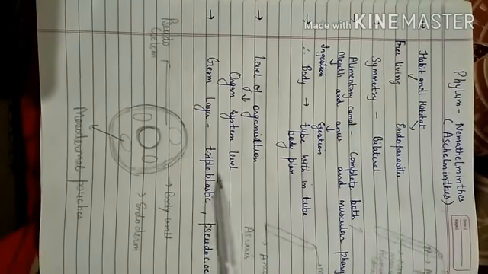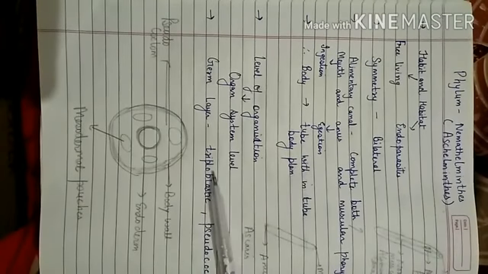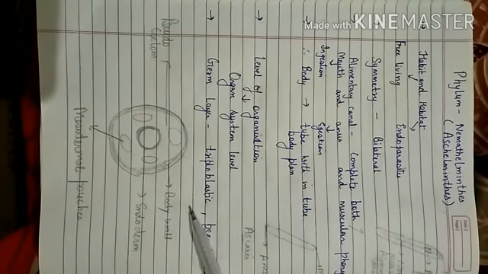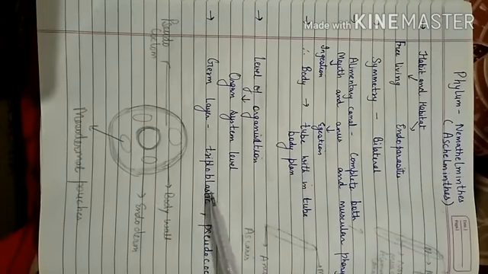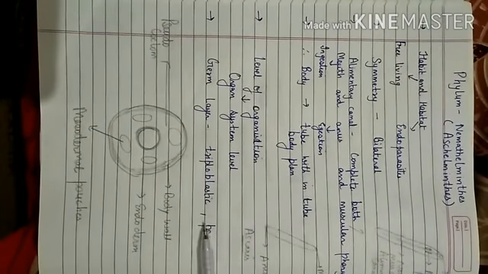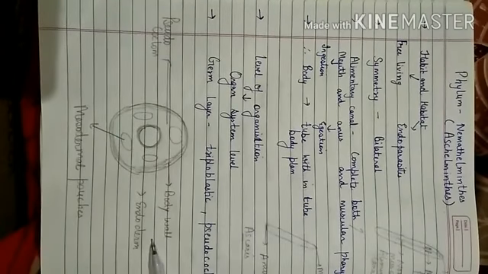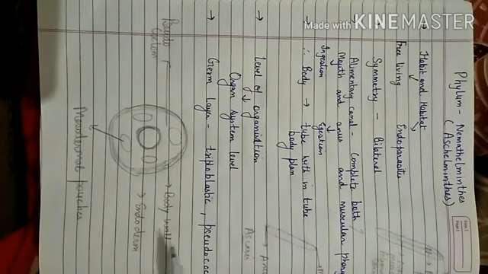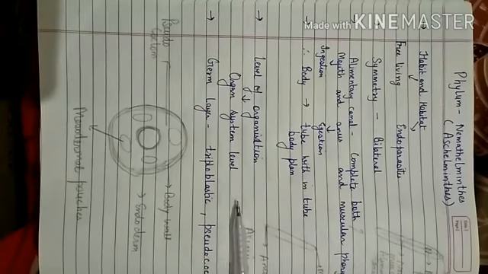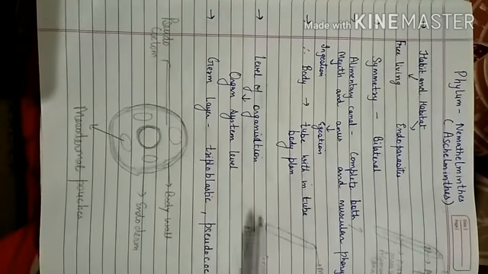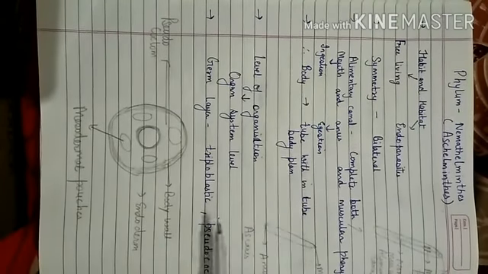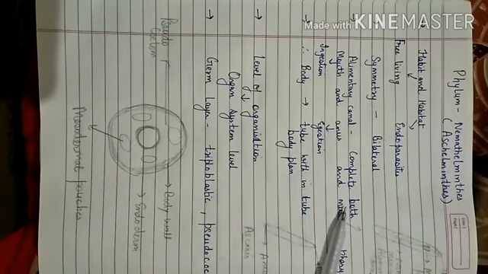The another most important point is germ layer. Germ layer is triploblastic. Triploblastic means three germ layers are found: ectoderm, endoderm and mesoderm. So how is a baby formed? First of all, we know through the fertilization process.